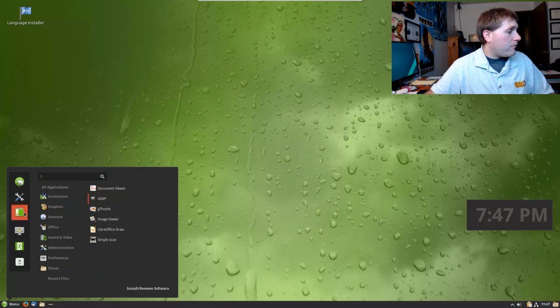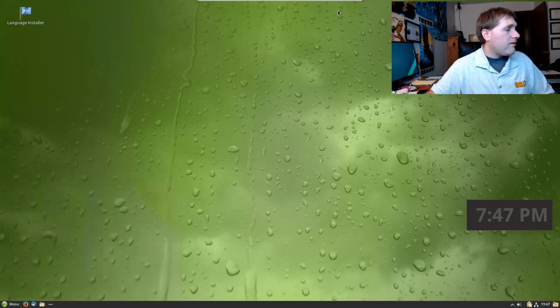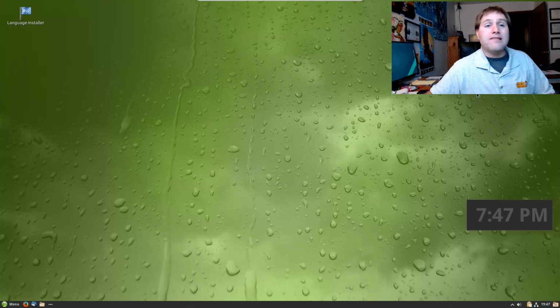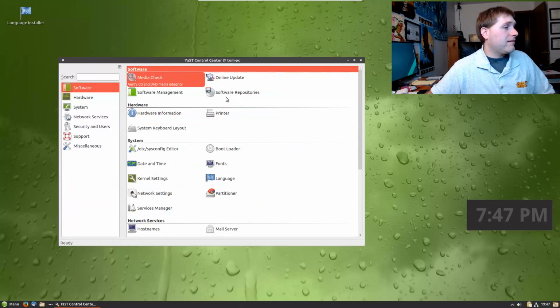There's GIMP. We've looked at software settings. Let's go ahead and boot into Yast again. I'm most familiar with Yast on my Enlightenment system, but let's go ahead and have a look here. So when you boot into here, you have the ability to update software. You can do software management. We have hardware information, printer information.